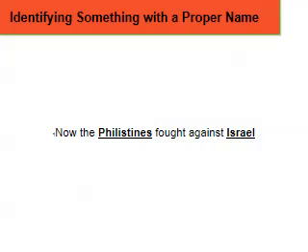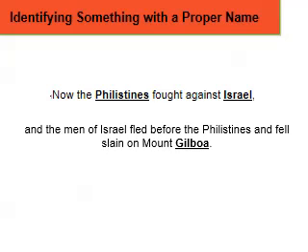From this we can understand that Philistines and Israel are the names of groups of people or nations of people. Then the verse goes on about the men of Israel, stating that they fell slain on Mount Gilboa. Here the hint is mount, meaning mountain, so we can know Gilboa is a mountain.